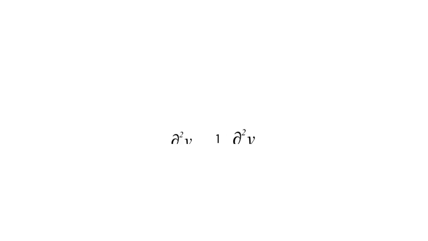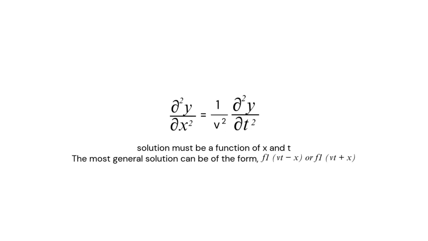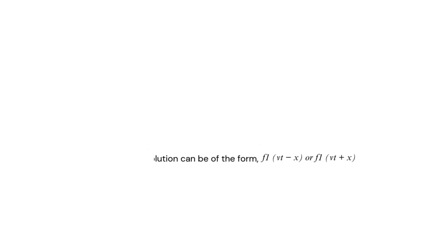But now, what is the solution to the wave equation? The most general form is just an equation of representation, but how are we going to find the solution to it? So over here, you can see that the solution for this equation must also be a function of x and t, since it is with respect to x and t. So the most general form of the solution can be of the form f1 of vt minus x or f2 of vt plus x, right?